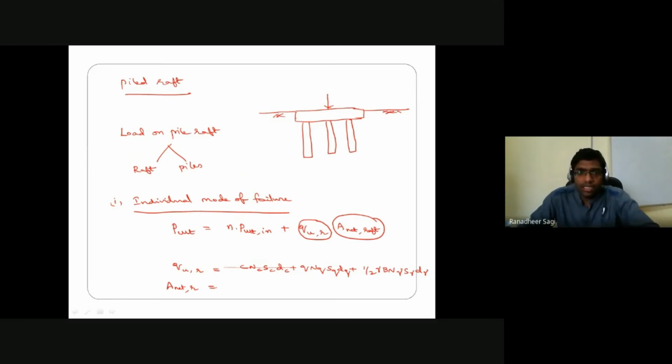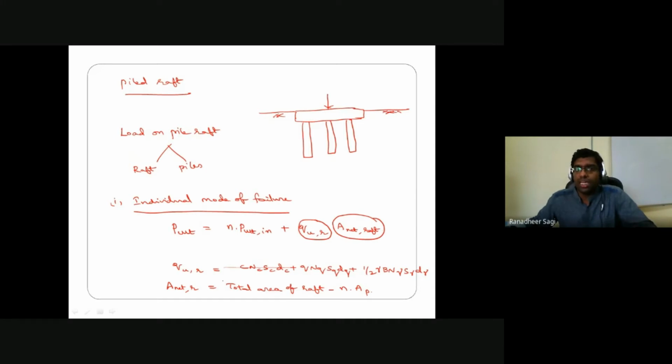Okay, so that particular net area of the raft is nothing but what we can write as total area of raft minus n into the cross sectional area of individual pile. If I remove the total cross sectional area corresponding to the n number of piles which are in contact with the raft, the remaining area is what we call your net area of the raft, through which the load distribution is directly happening from the raft onto your soil. So this is based on individual mode of failure.